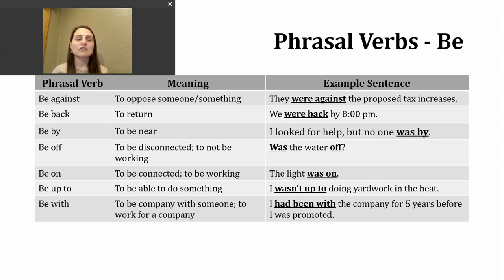Finally, the last phrasal verb we're going to look at today is be with. The first meaning for be with is to be company with someone. So you might hear people say, I was with my friends last night. But another meaning for this verb is to work for a company. Here that is in a sentence. I had been with the company for 5 years before I was promoted.